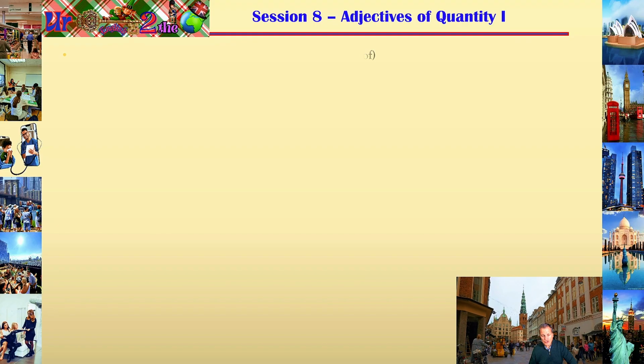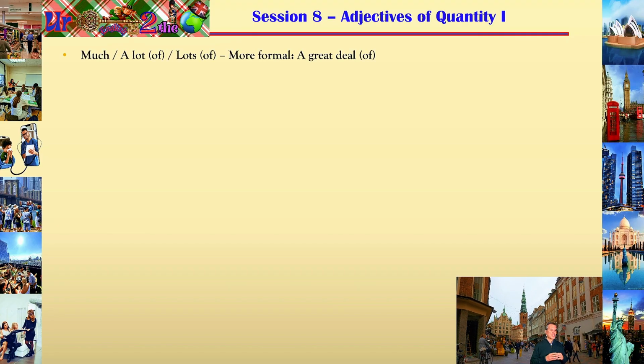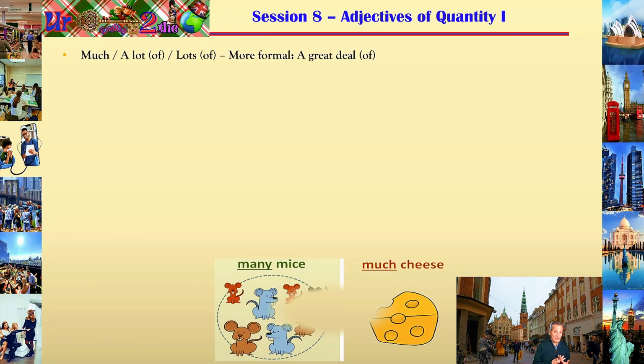And now we're going to continue with much, a lot. I mean, before we have been working with little quantity, now we are going to work with big quantity, right? So you can say much, a lot of, lots of, or more formal, a great deal of, right? When do we use of or not? We use of when you need to say what you're talking about, right? If you need to say something else, then you have to use of.